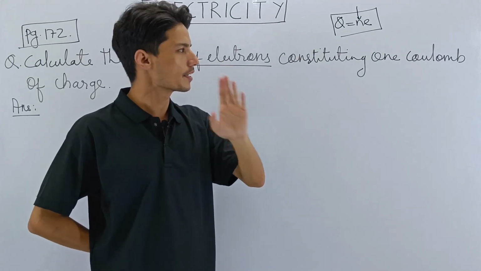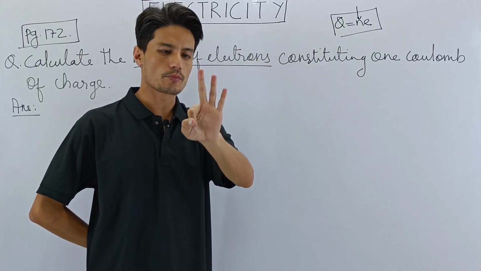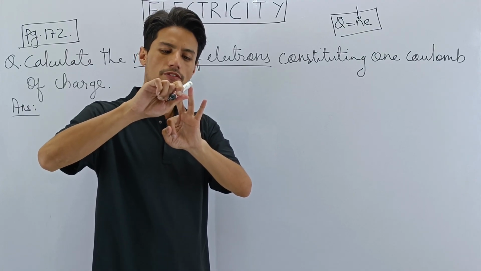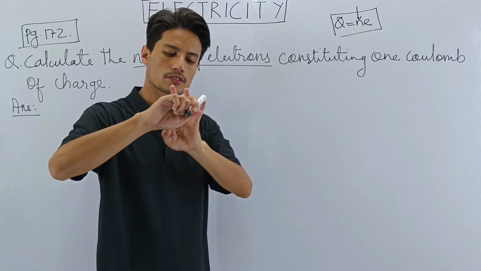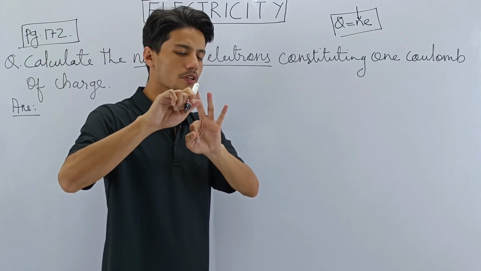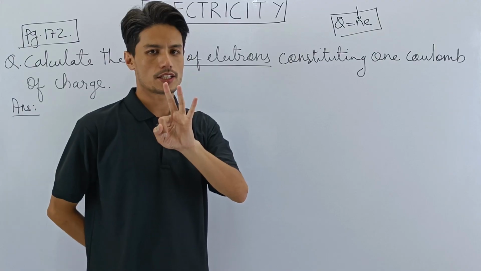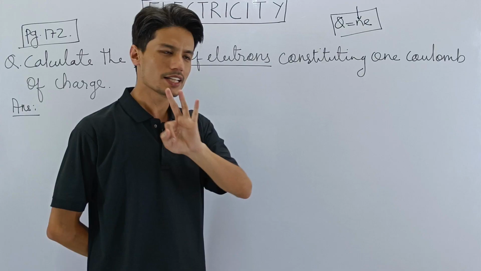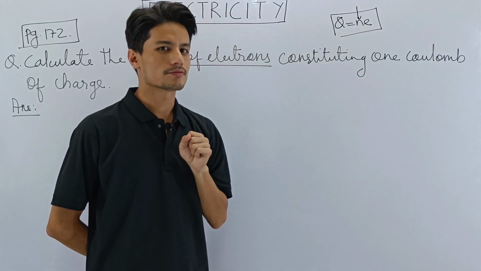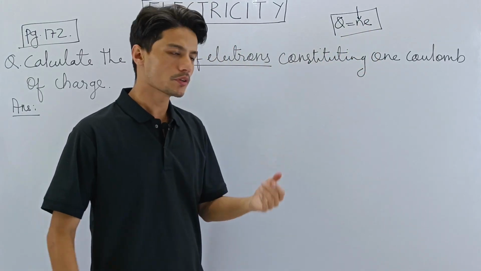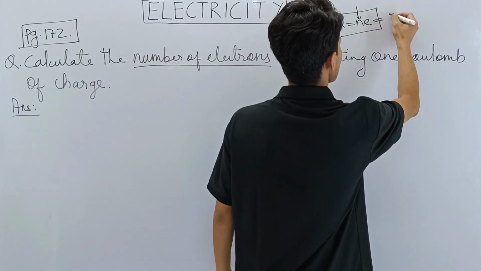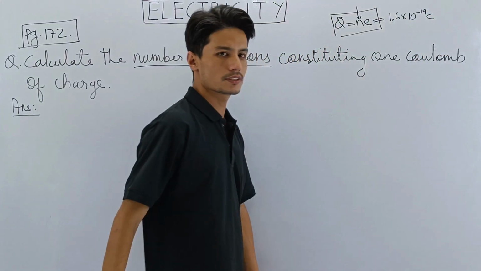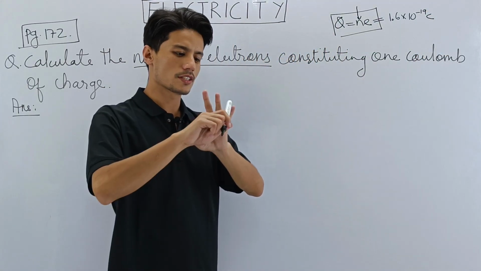Now think smartly here. This formula is made up of 3 components: Q, N, and E. They want us to find N. We can only find N if these 2 values are known. We have to know Q and we have to know E. Now we already know E. What is E? E is the charge of 1 electron. So the E value is 1.6 into 10 to the power minus 19 coulomb. We already know this. Now we need to know Q.